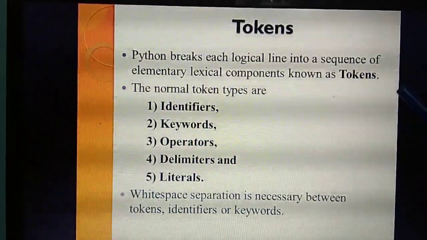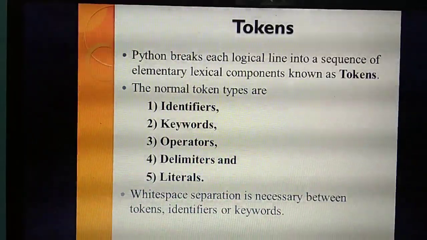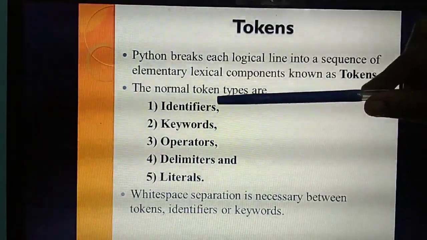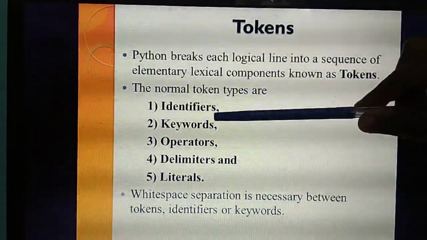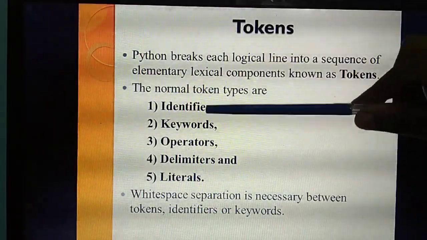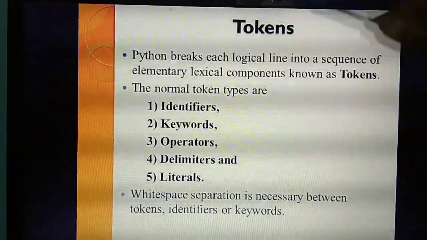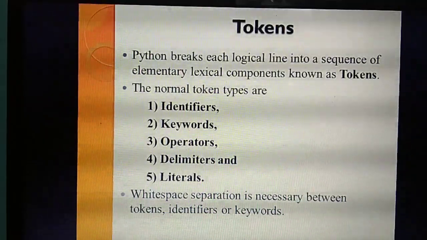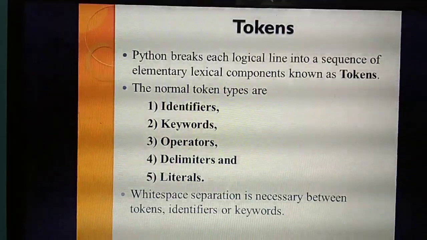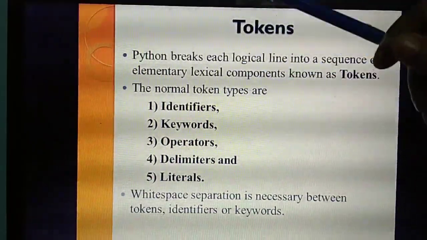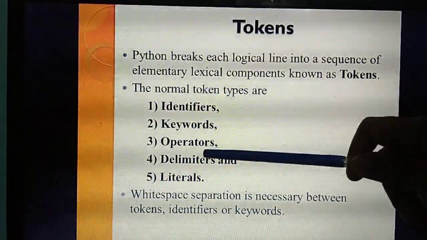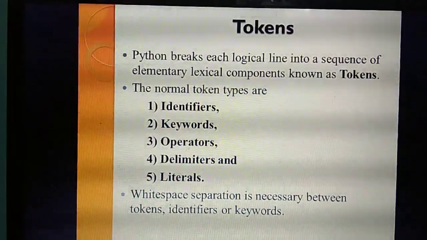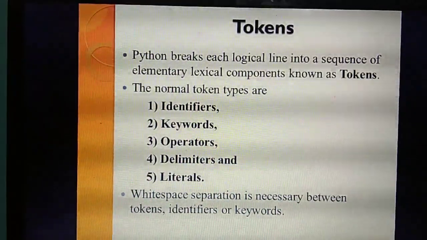Next, you are going to study the types of tokens. First, identifiers. Second, keywords. Third, operators. Fourth, delimiters. Fifth, literals. There are 5 types of tokens: identifiers, keywords, operators, delimiters and literals. Here, white space separation is necessary. What do you mean by white space?